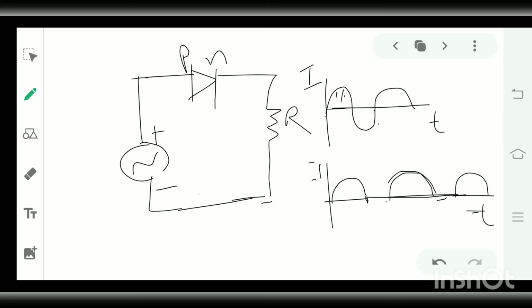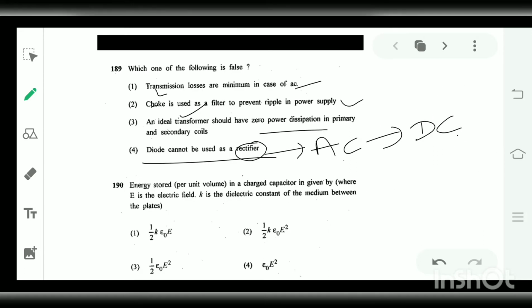This is current flowing in case of AC, and this is the diagram for current flow in DC. In DC, the current will not cross the time axis. The current will flow in the same direction. So this is the curve for DC. So this statement is false.